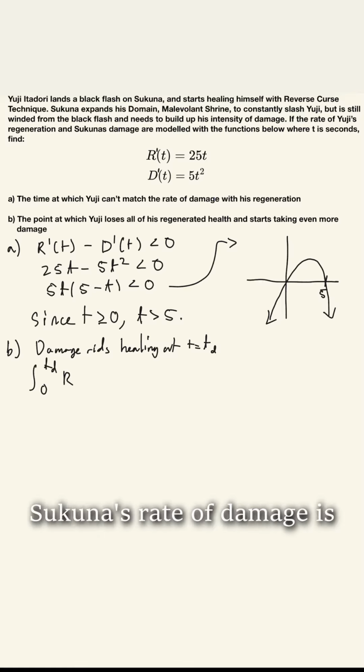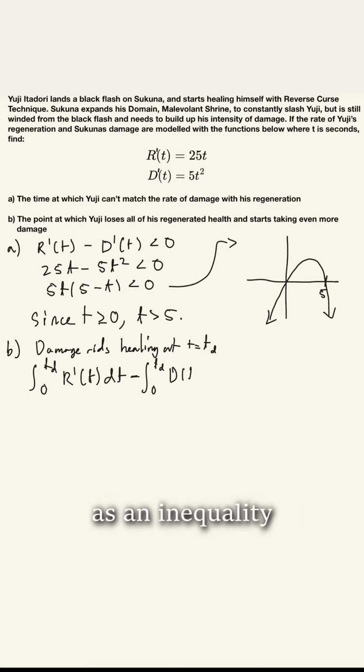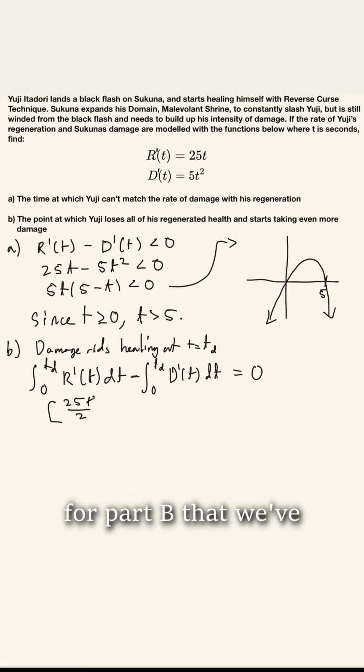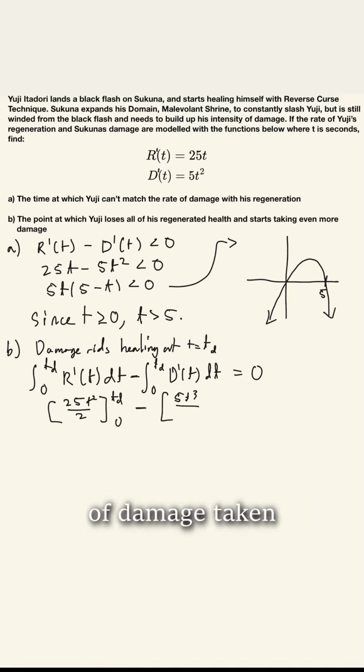We can find when Sukuna's rate of damage is larger than Yuji's regeneration by equating the two expressions as an inequality, and determining the region of time where Yuji regenerates slower than Sukuna damages him. We can then recognize for part B that we've been given the rate equations of both healing and damage, so the actual value of damage taken and health recovered is given by the integration of both curves.